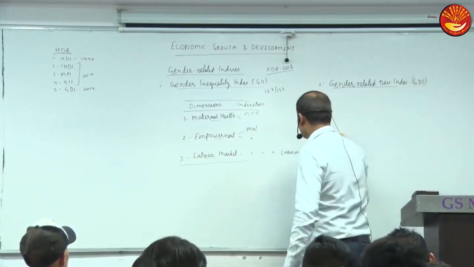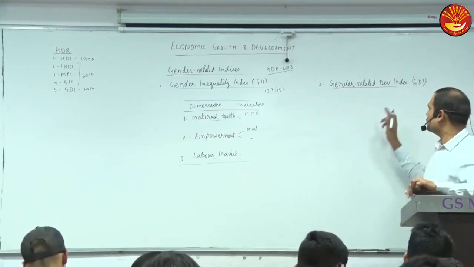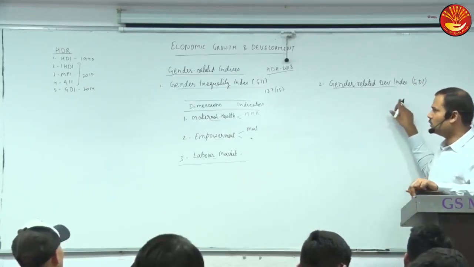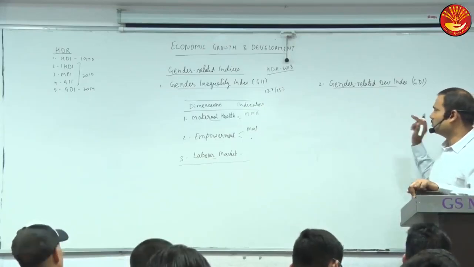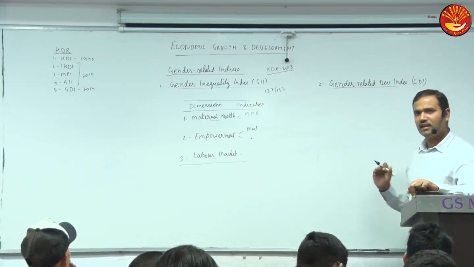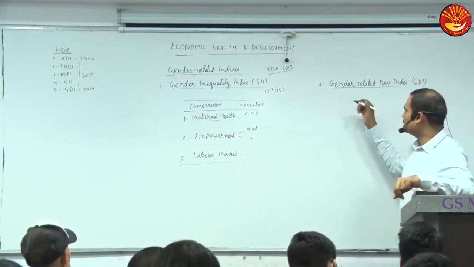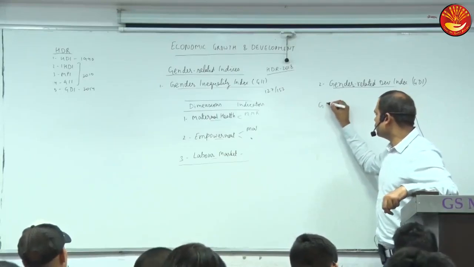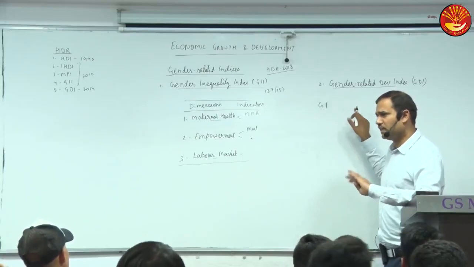As the name says, it also measures gender inequality, but the dimensions are related to HDI. So it is very similar to HDI. It measures gender disparities in respect of the 3 dimensions of HDI.